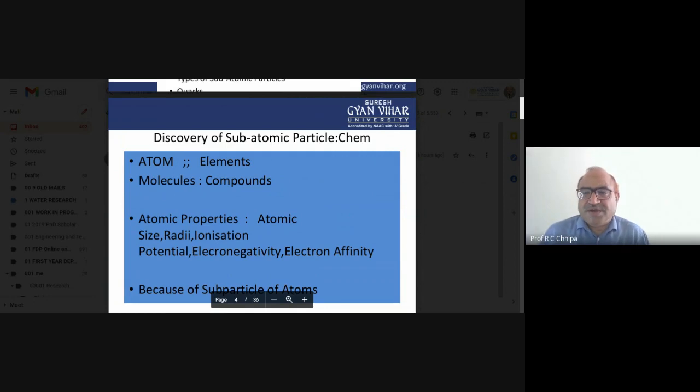So the distance is also more. The mass can be represented as 10 raised to power minus 31 in case of the proton and neutron.